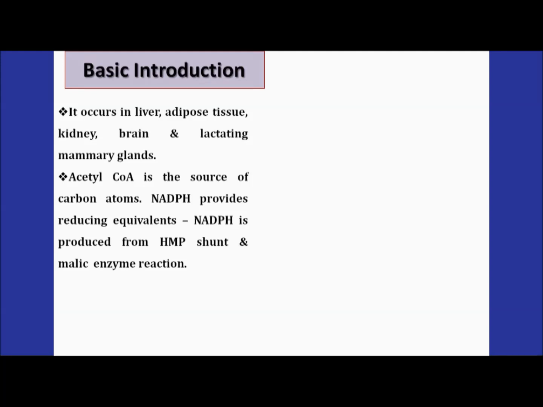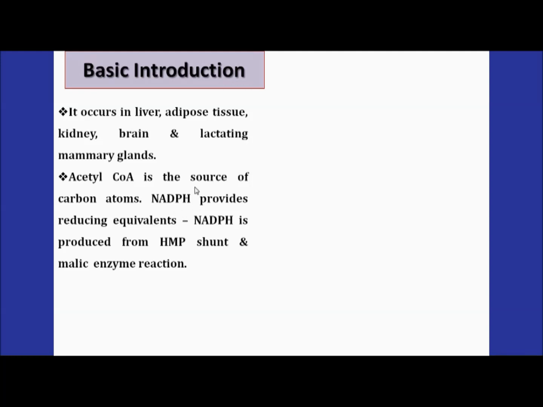Now what is the substrate which will start the process of lipogenesis? Basically the acetyl coenzyme A is the source of carbon. I repeat, acetyl coenzyme A is the source of carbon for the genesis of lipid. Moreover, NADPH provides the reducing equivalents, and this NADPH is generally produced during the HMP shunt as well as the malic enzyme reaction.